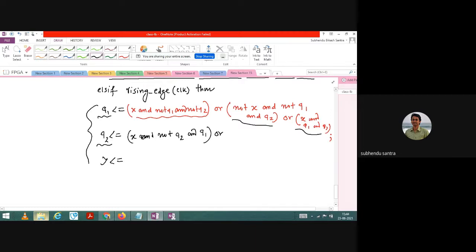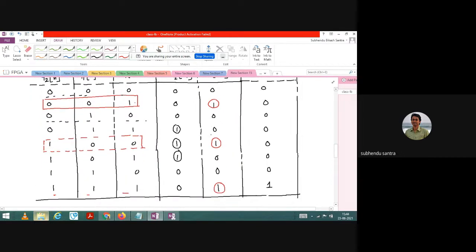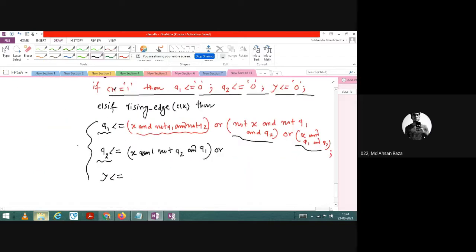Or, next state, this one 1, 0, 0. That means not X and not Q1 and Q2.